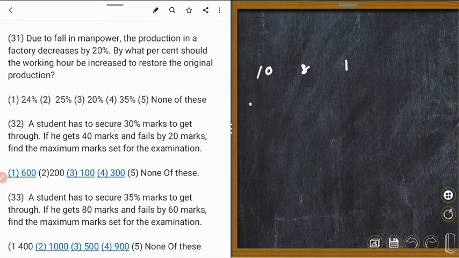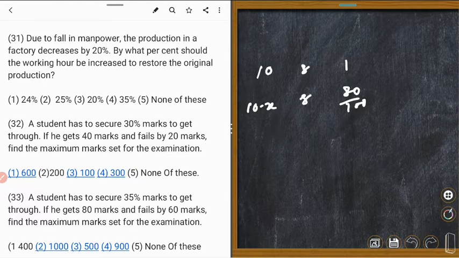That means 10 minus X people working 8 hours, as per the question, did 8 upon 100 because of the 20% fall. 20% fall means production is 8 upon 100.